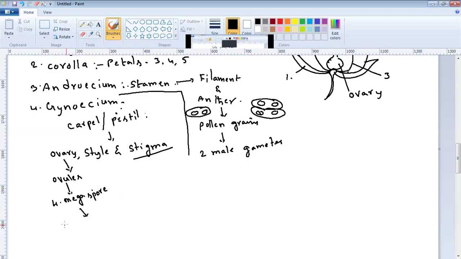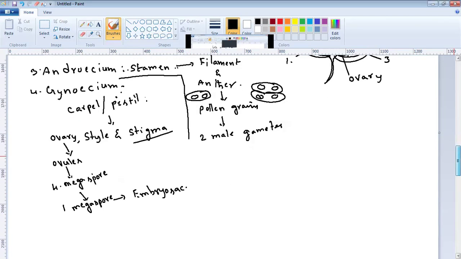One megaspore develops into the embryo sac. Up to this, these are the parts of the flower.